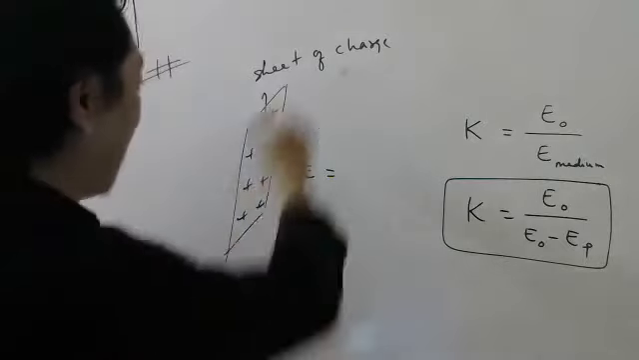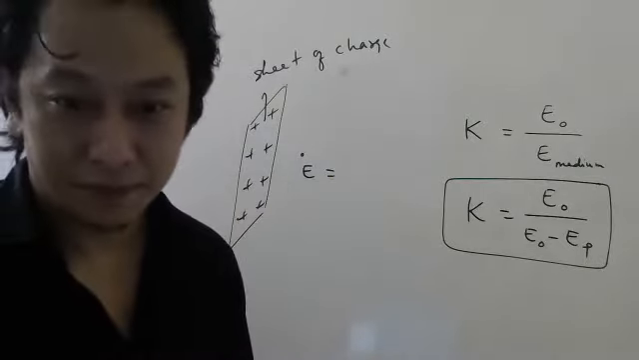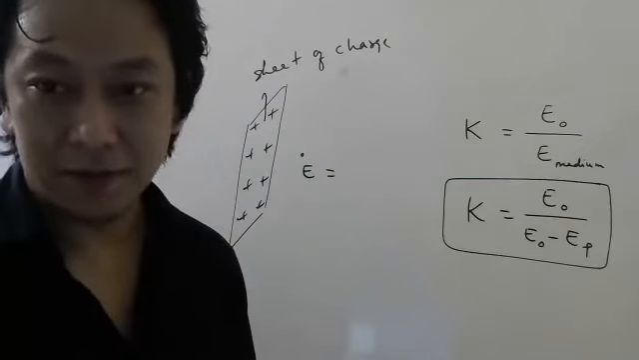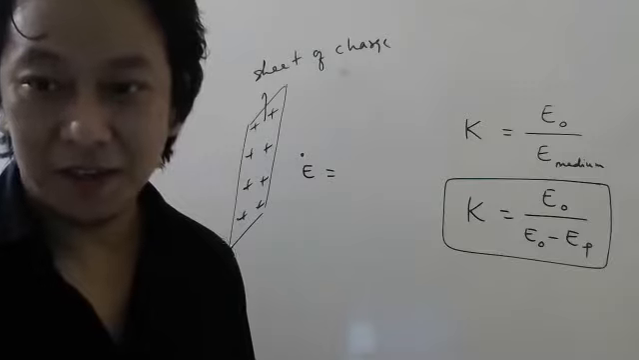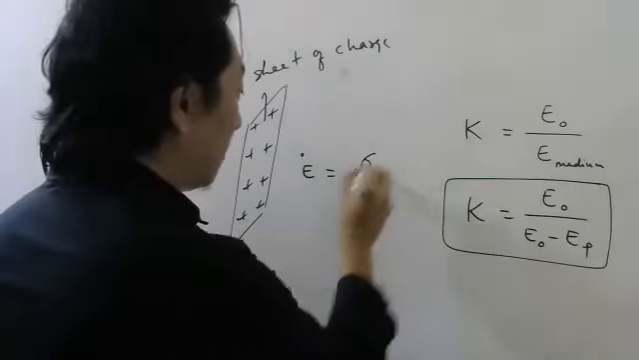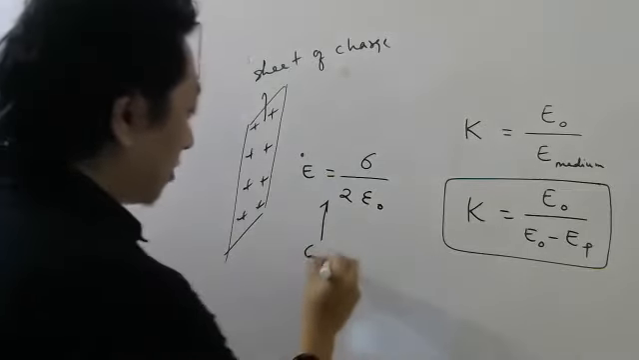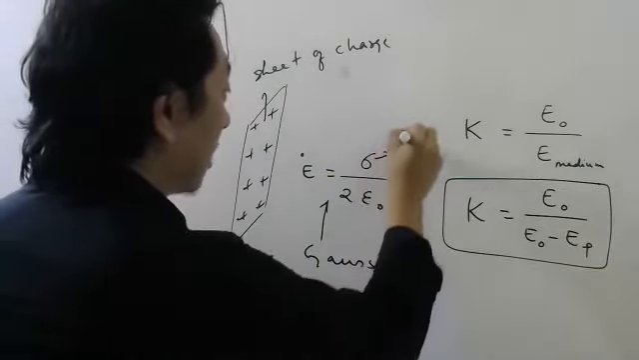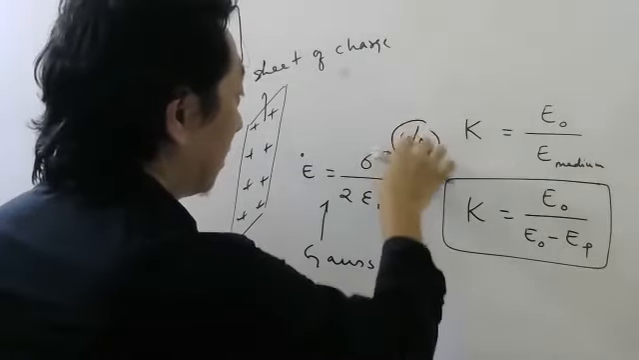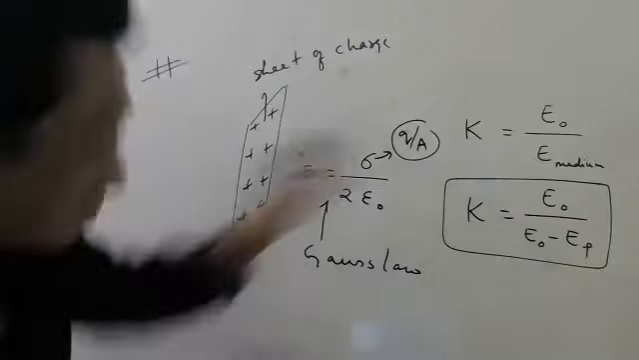Electric field due to an infinite sheet of charge. Harsha, Abhishek, very good. So it is sigma divided by 2 epsilon naught. If you remember, we used Gauss law. What is sigma? Charge per unit area, which is also called surface charge density. So keep this in your mind.